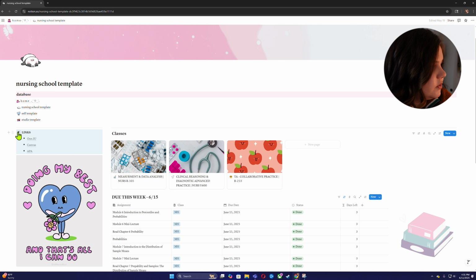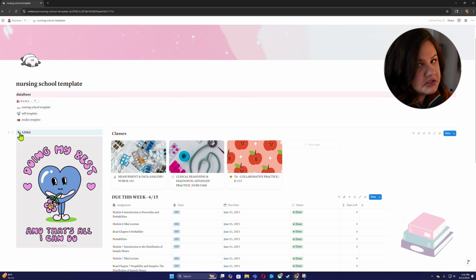Right here I have a couple quick links. These are just specific to my program. Canvas is what we use as our system for schooling, and then I have APA format because you write a lot of papers in grad school. So these are just quick links that if I don't want to type it in, I could just click it right there.